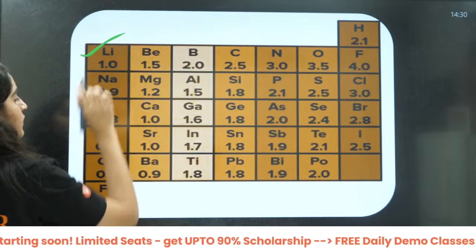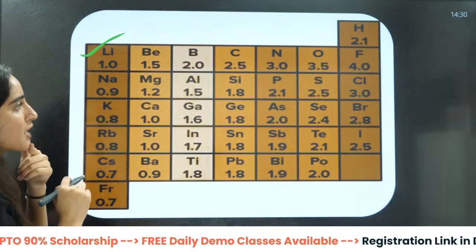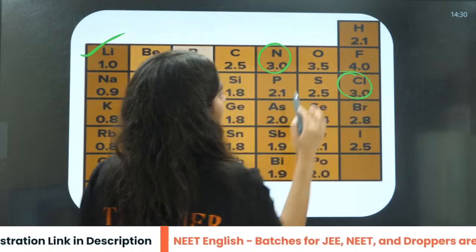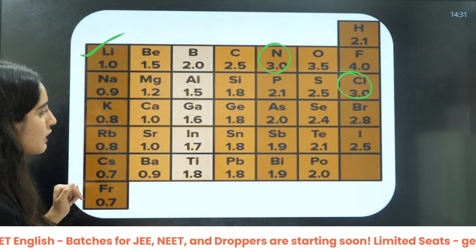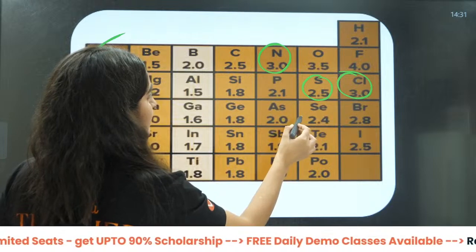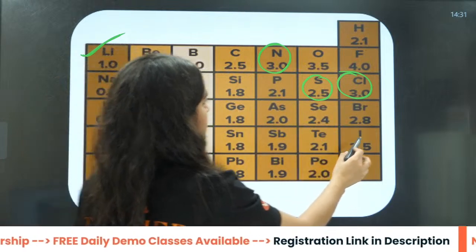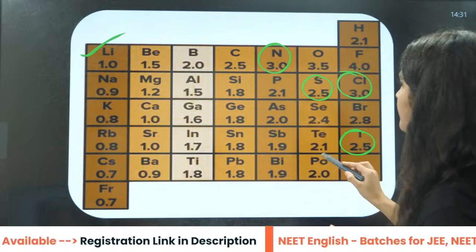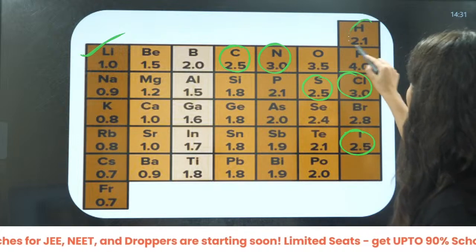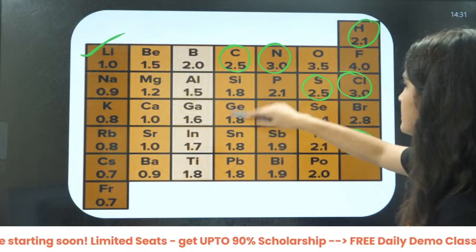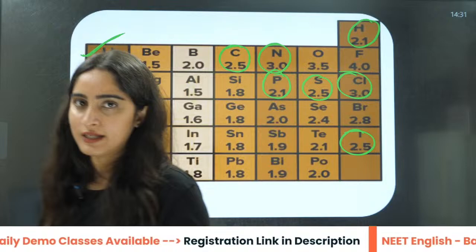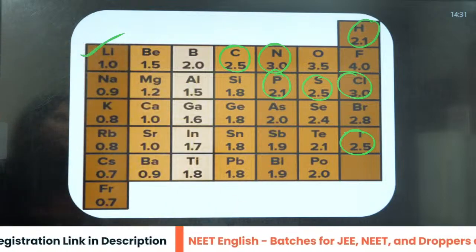Like I have told you to learn these, and then I have told you to learn carbon, iodine, chlorine and nitrogen. You can see 3. Then you have sulfur. I told you sulfur is 2.5. Iodine is 2.5, carbon is 2.5. Then I told you hydrogen and phosphorus. Hydrogen is 2.1, phosphorus 2.1. So all these are important to you. You must learn only these values. Don't cram all the values that are mentioned here.